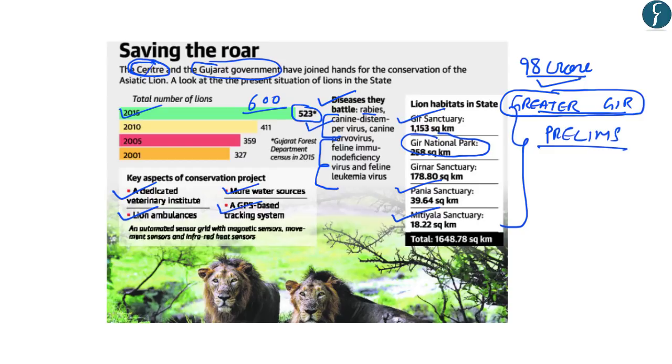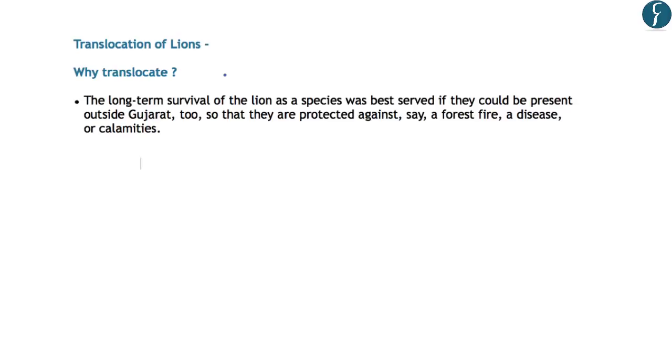Now, after going through these aspects of this conservation project, let us try to understand the issue of translocation of lions from Gujarat Gir National Park. Now, translocation of these lions has been provided as a solution for their long-term conservation. So in this line, let us understand why is translocation of lions important. Now, you should note that when the lions live in a limited area or in only one national park, for example, in India's case, they are living in only Gir National Park, there are chances that the population can be eliminated during the instances of forest fires, by some diseases, or by calamities. So by diversifying their habitats, the chances of survival of lions can be increased.